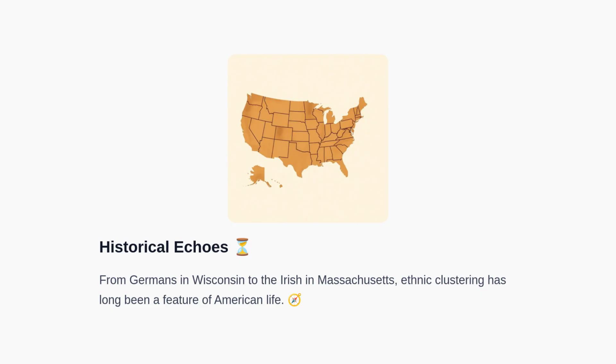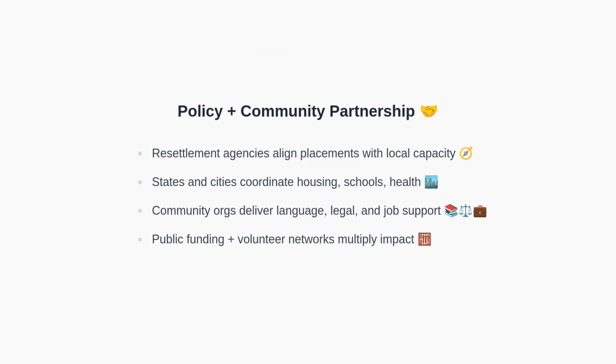Let's now focus on how policies and community organizations interact to support integration. Effective integration requires coordinated effort. Resettlement agencies align placements with local capacity. States and cities coordinate housing, education, and healthcare to avoid overburdening systems. Community organizations deliver language instruction, legal assistance, and job support. Public funding, combined with volunteer networks, multiplies impact and responsiveness. When these pieces align, enclaves function as bridges rather than barriers.